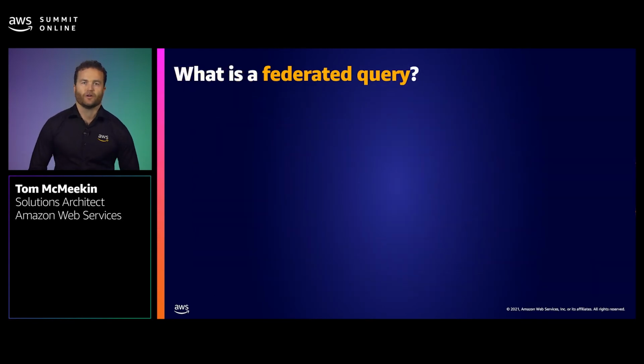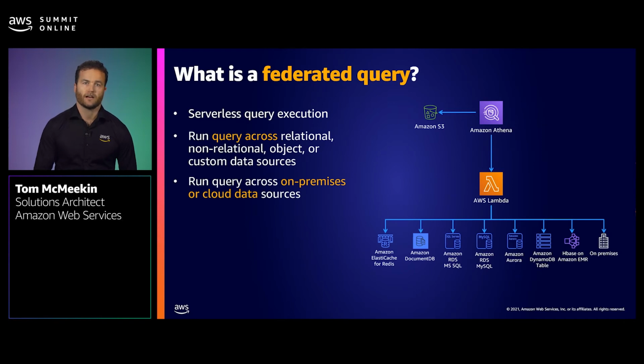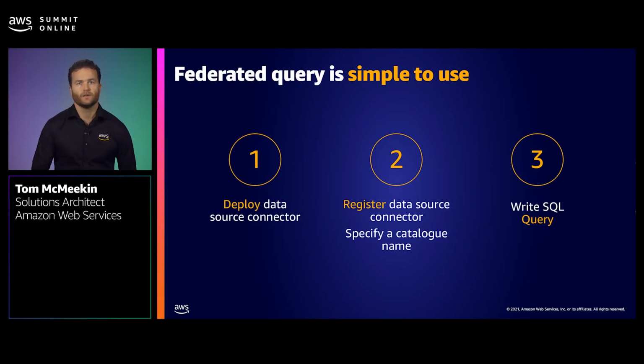So what is a federated query? Well, Amazon Athena was launched in 2016 and has provided customers serverless interactive query capabilities for the data stored on Amazon S3. Federated query is a new feature that enables data analysts, engineers, and data scientists to execute SQL queries across data stored in relational, non-relational, and custom data sources. With Athena Federated Query, you can submit a single SQL query and analyze data from multiple sources running on premises or hosted in the cloud. So Amazon Athena Federated Query is super easy to use.